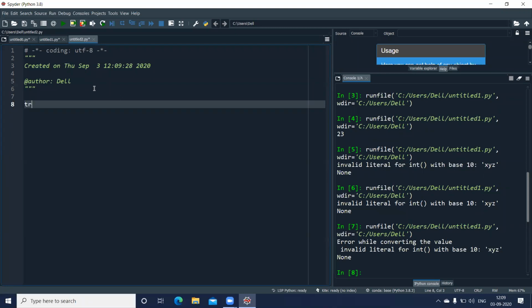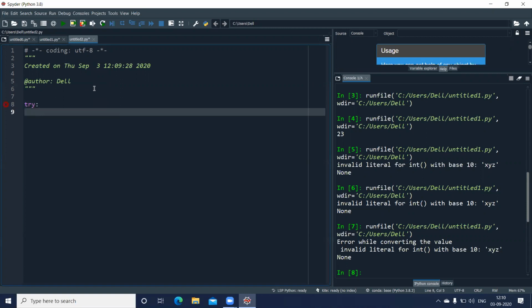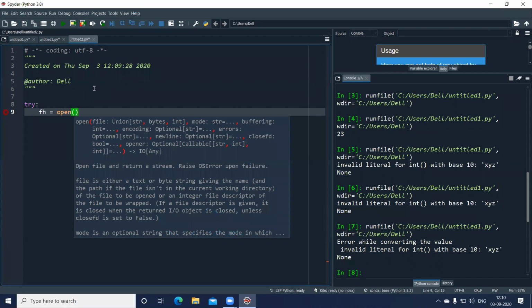I directly start with my try block. In this, I'm going to open a file. Now to open a file, we have a function called open, and it returns a handle to a variable. So I can have a variable here, say fh equal to open. Open is my function. Inside the round brackets, the first parameter is the name of the file which you want to open.